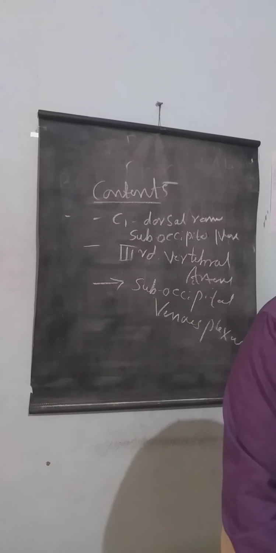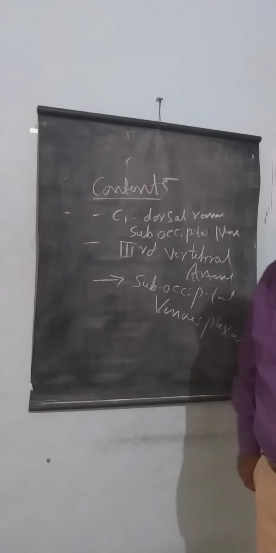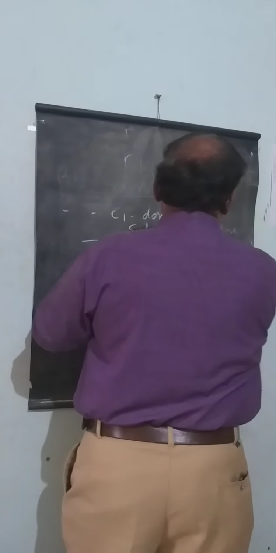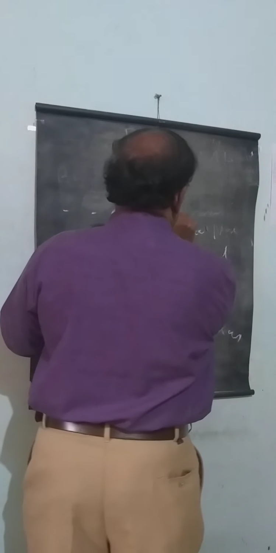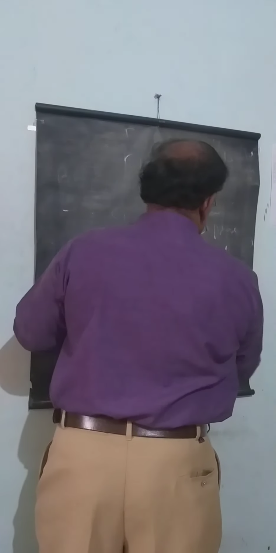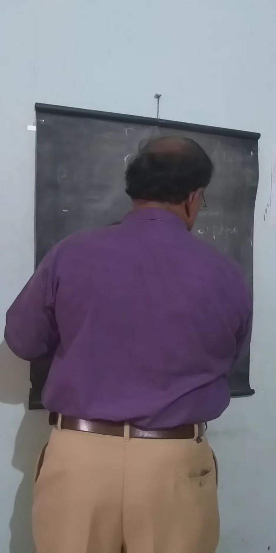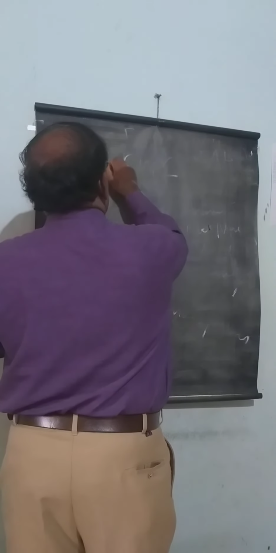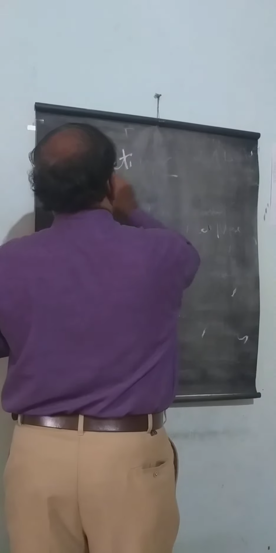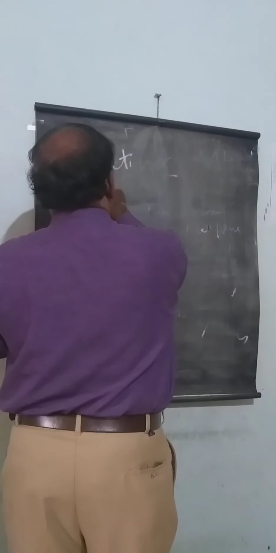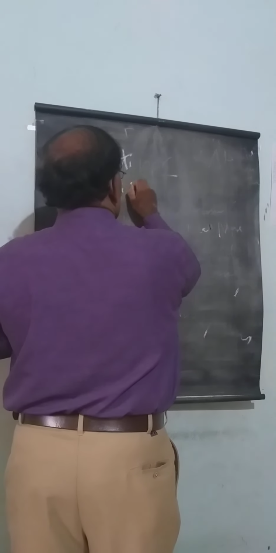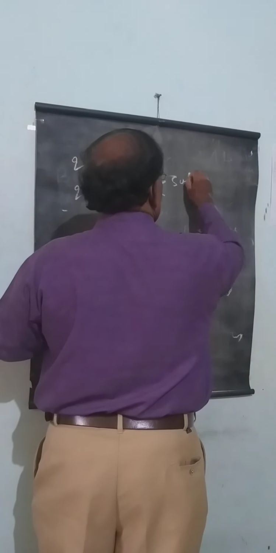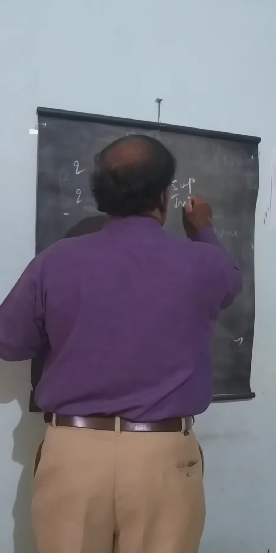Now the suboccipital muscles. What are the suboccipital muscles? See here, two recti and two oblique. The oblique muscles are the superior oblique and inferior oblique.